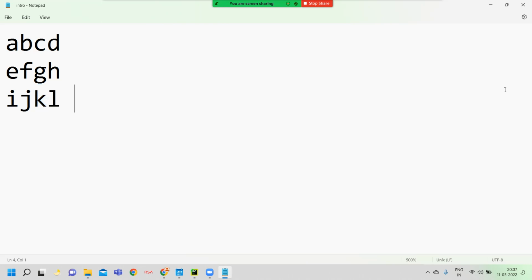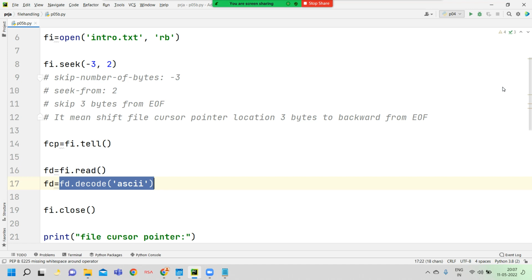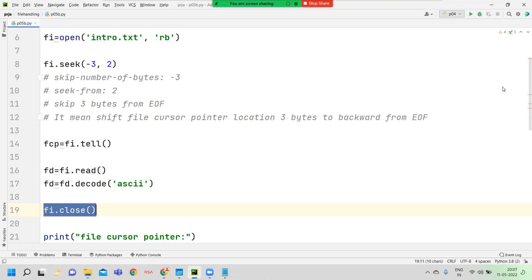These contents are read by the read method and stored into the FD variable. Here we convert the FD variable's binary data into string data type. Finally, the string value is stored into the FD variable.